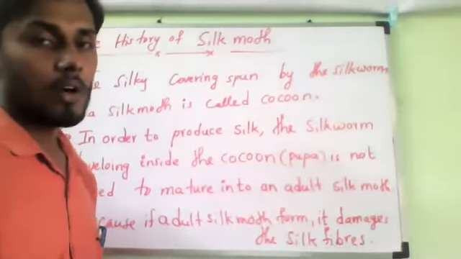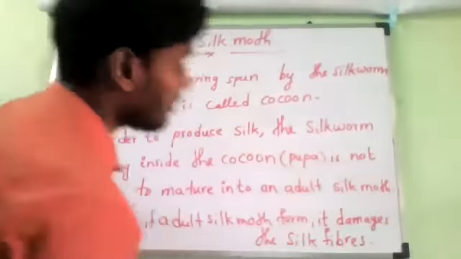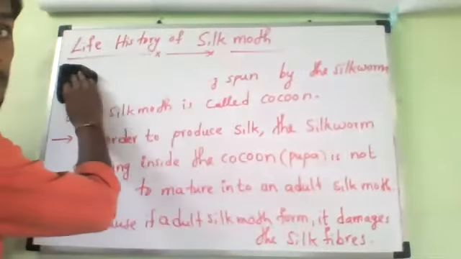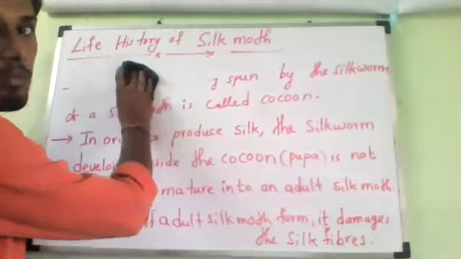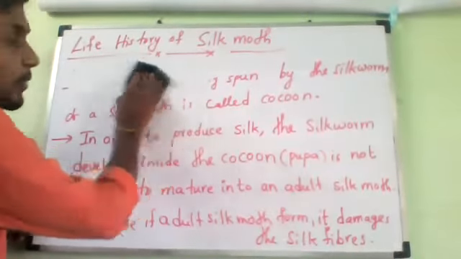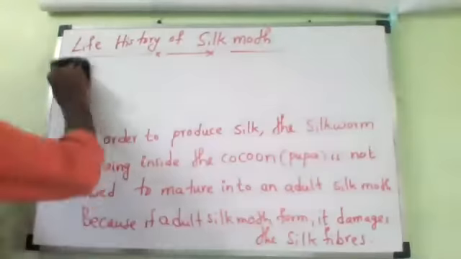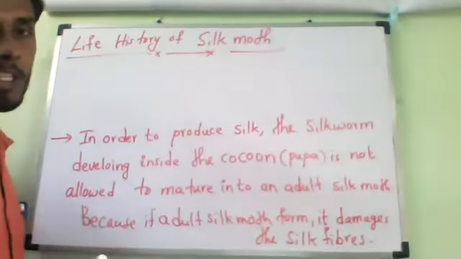Now, the last point you should write. Whenever we talk about silk production, two things are present. What is that? One is mulberry trees, and as well as silk.